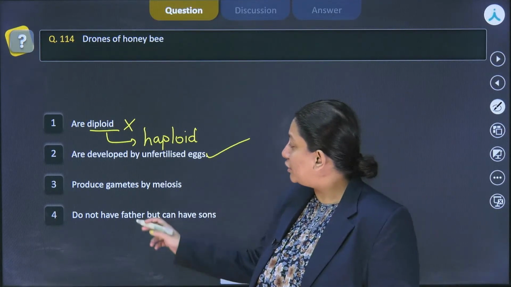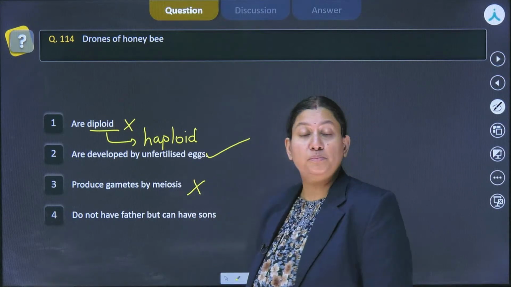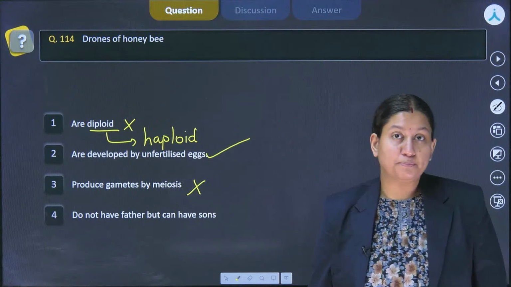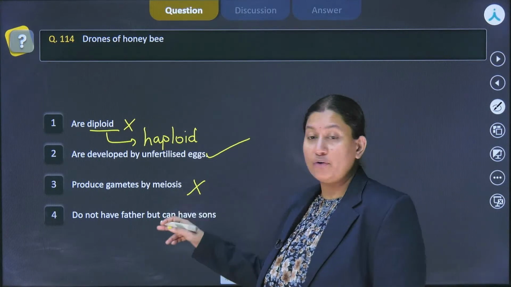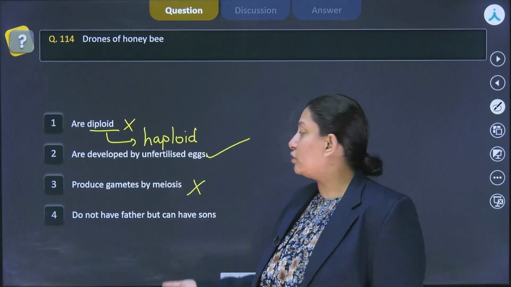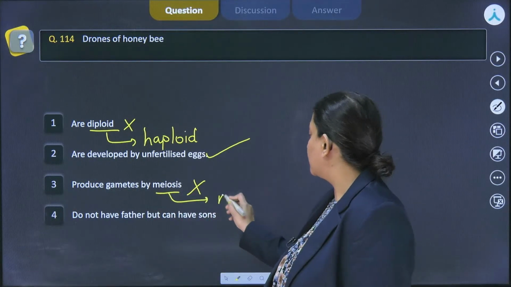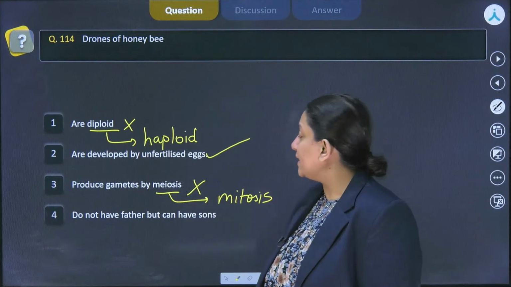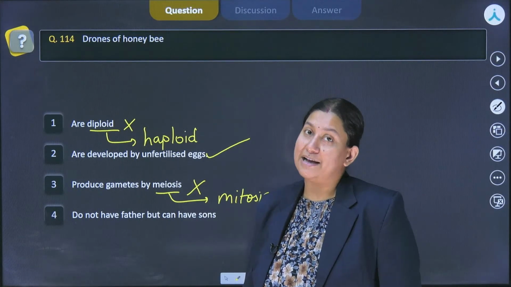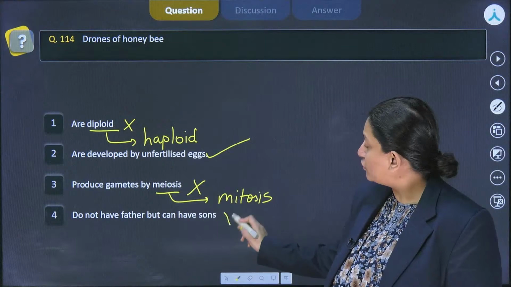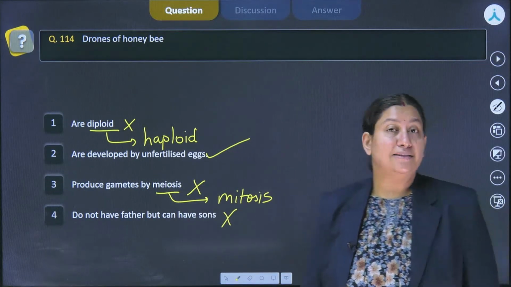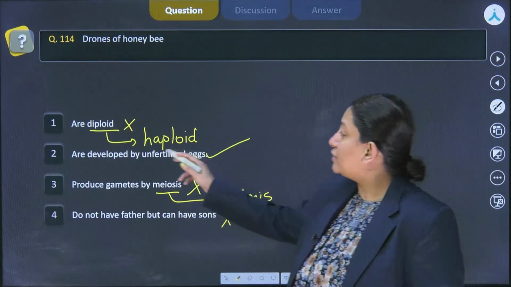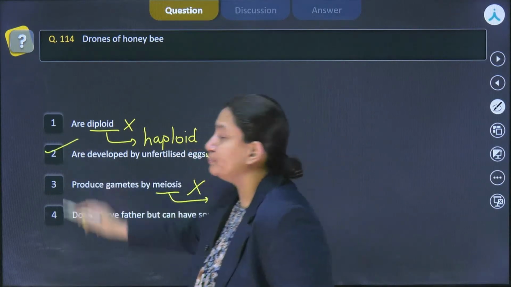The third one says they produce gametes by meiosis. That's not possible because they are already haploid. Further reduction in ploidy is not possible, so that's why they cannot opt for meiosis. On the contrary, they will have mitosis for gamete formation. Now the fourth one says they do not have a father but can have sons, right? So this is also incorrect. They can neither have a father nor have sons, right? So the correct one is going to be option number 2.